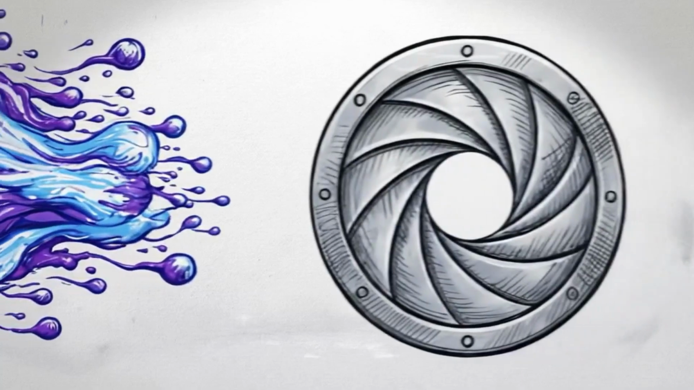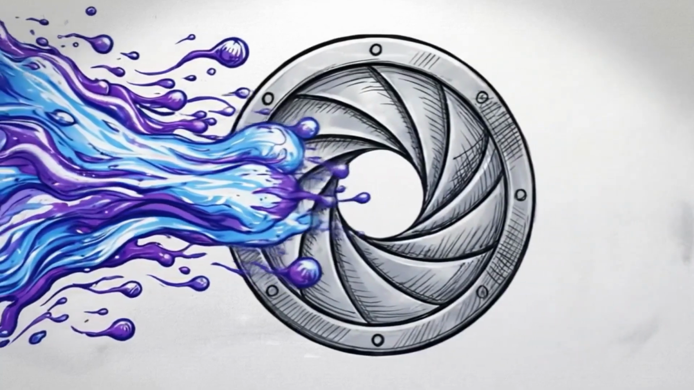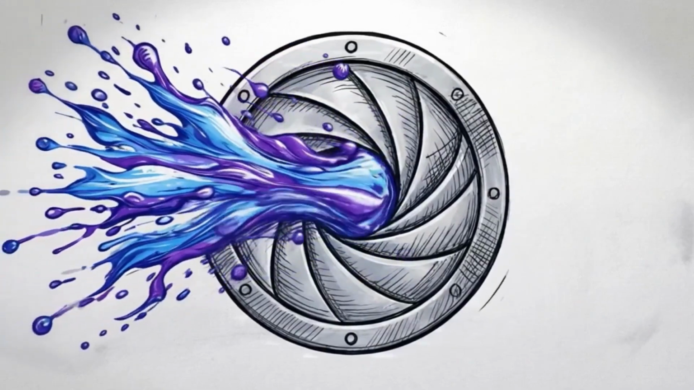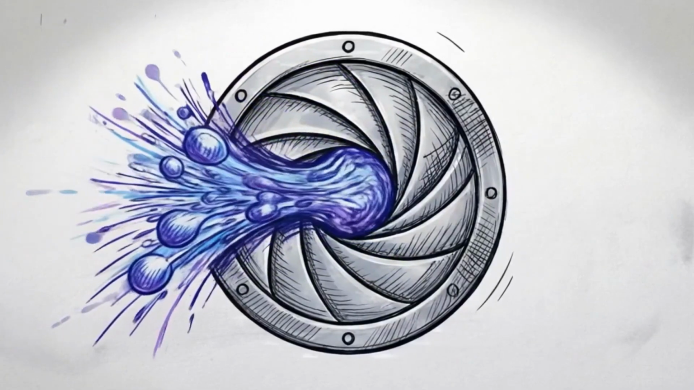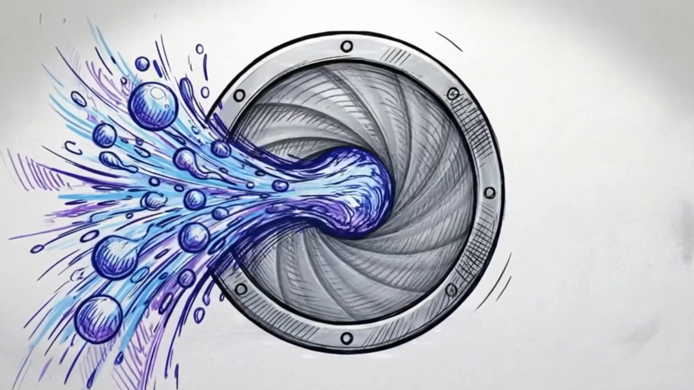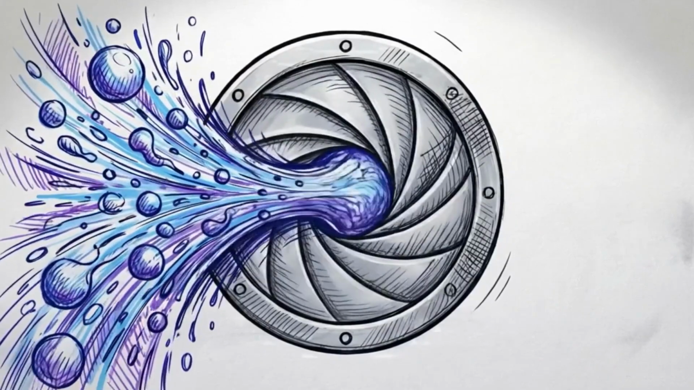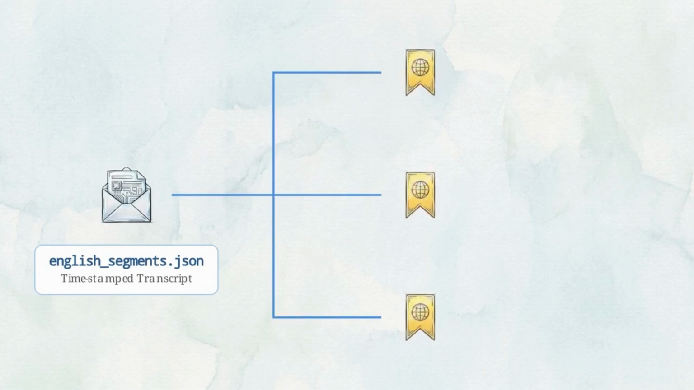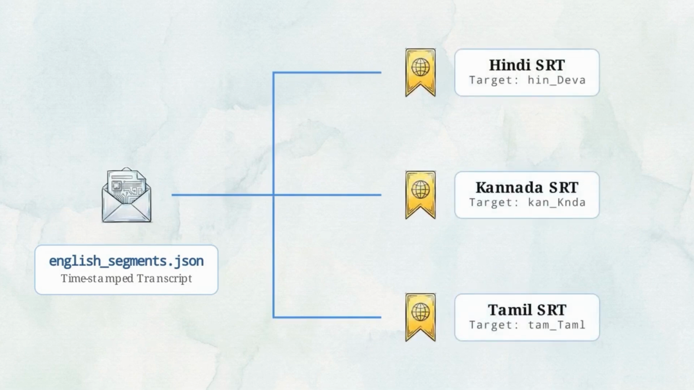Processing heavy local AI data pipelines requires forcing massive amounts of dense, unstructured information through strict, unyielding mechanical bottlenecks. In phase 4, our objective is exactly this. We must convert time-stamped English JSON transcripts into regional Indian languages, outputting accurate, synchronized SRT files.